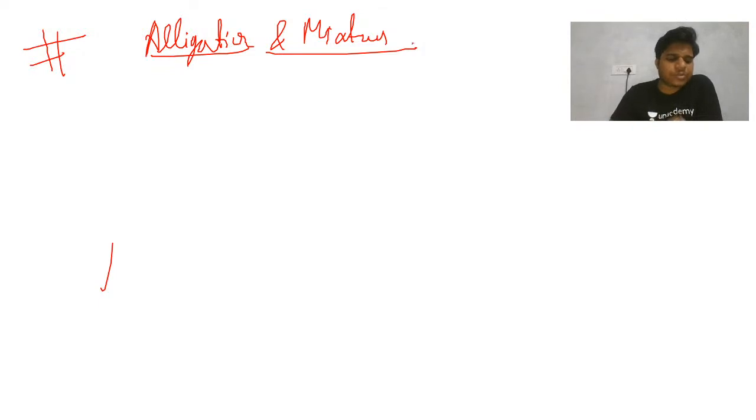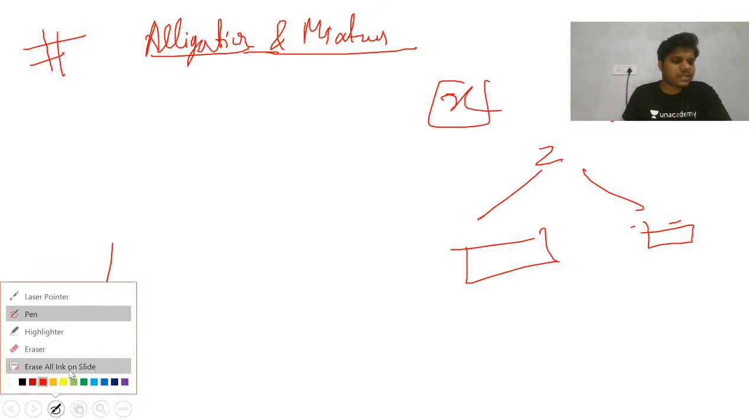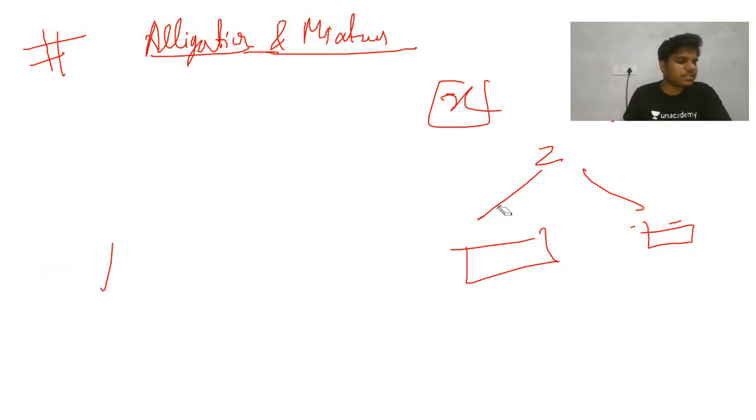There people are finding the problems. So what is this allegation and mixture? This kind of thing is used with x and y, so this is your average, let's take it z, and the ratio of this is something given. Whenever you are using this, you have to be a little careful, because people apply this for speed and distance also. This is a very generic mistake you people commit.